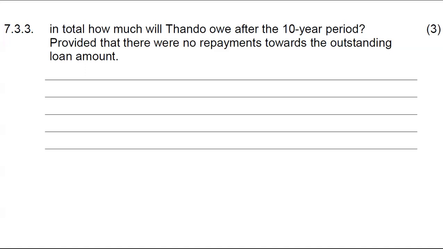Now, for this one, you will need to use the formula, which is this formula over here. And just like I've done in the previous question, you will still do the same thing here, where P is the initial amount that Tando is owing, which is 2,625,000. You multiply it by 15%, and then you multiply it by 10. It'll give you that 6,562,500.